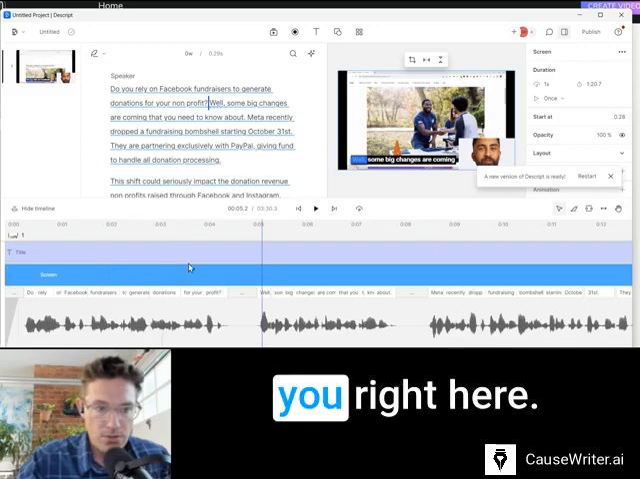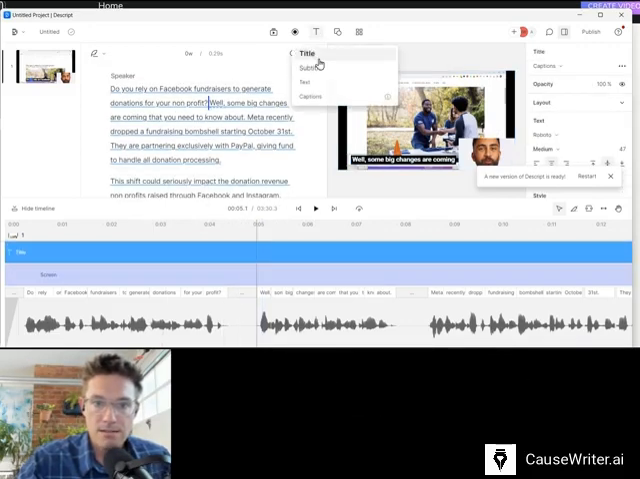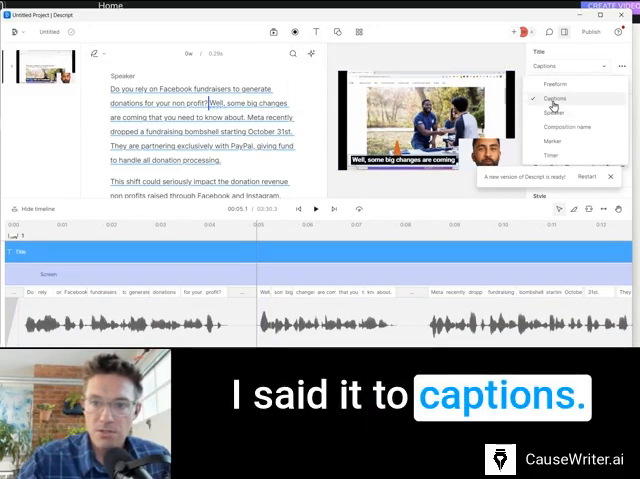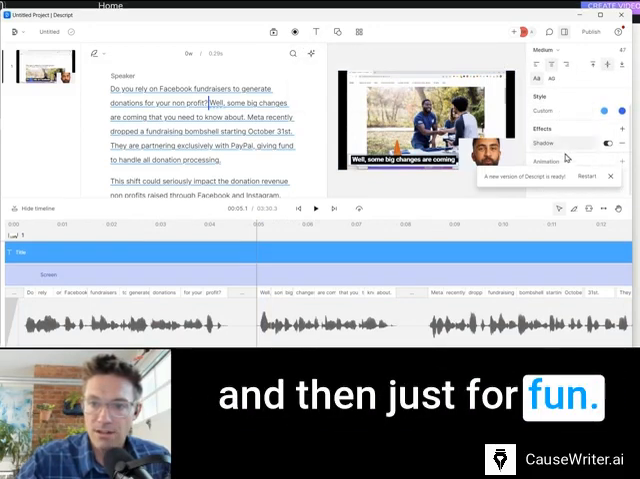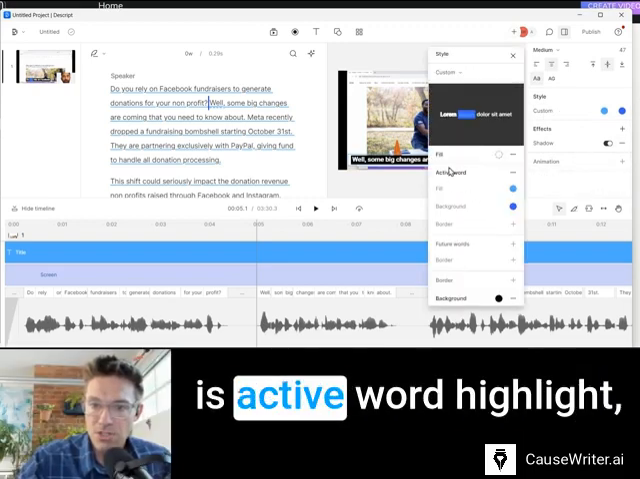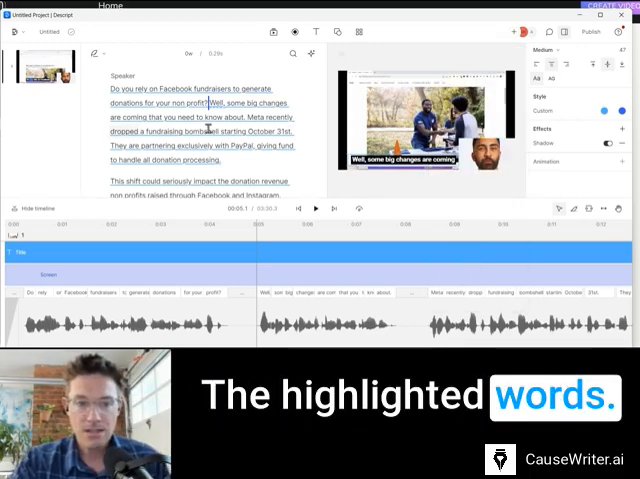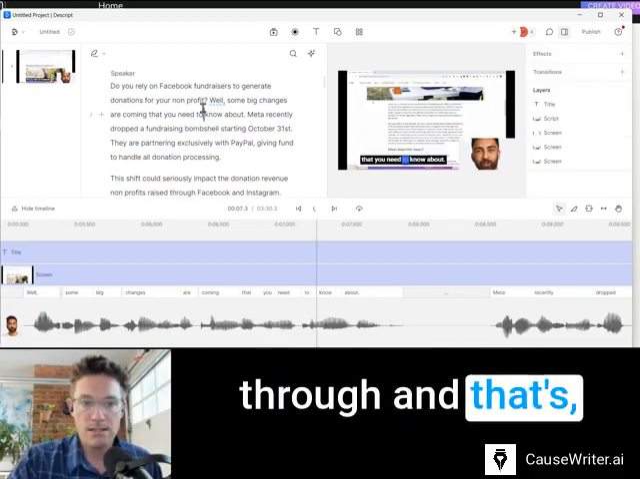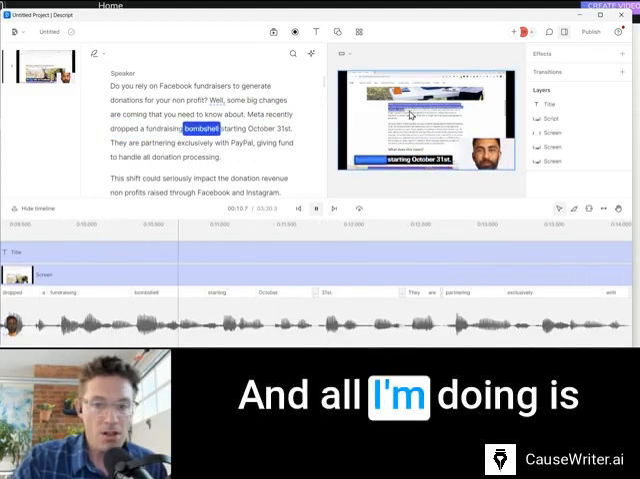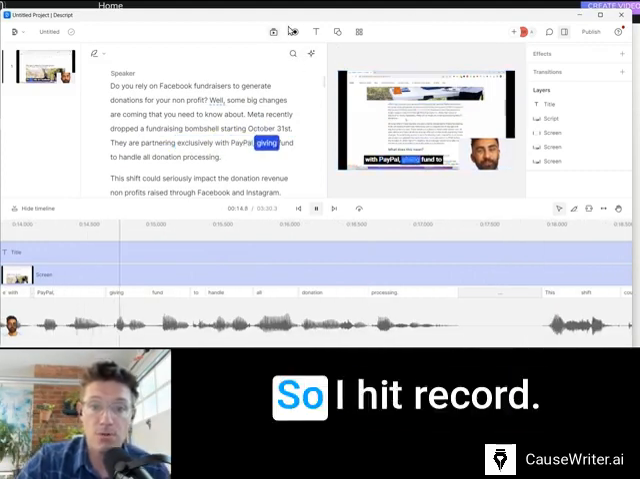And I will show you right here. So this text, this is the title, we popped it in, and the captions, I set it to captions. So it goes through that. And then for the effects, I go to the style, which is active word highlight, which I really like. It just pops over the highlighted words as they go through. And that's how you get that different effect. And all I'm doing is just screen recording here. So I hit record.